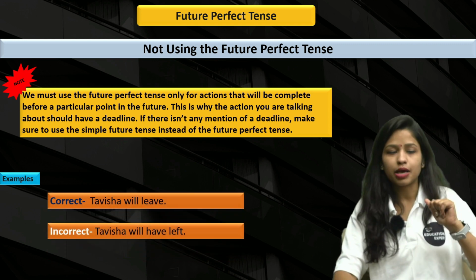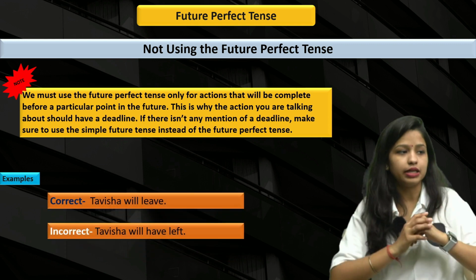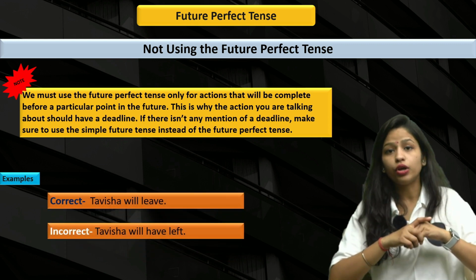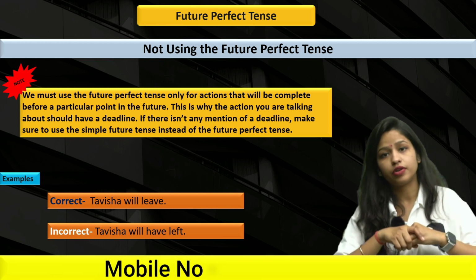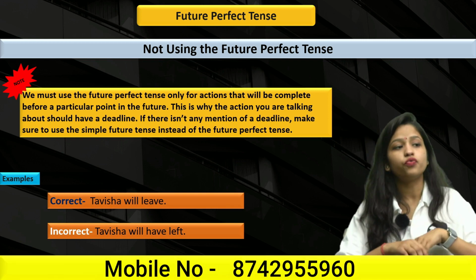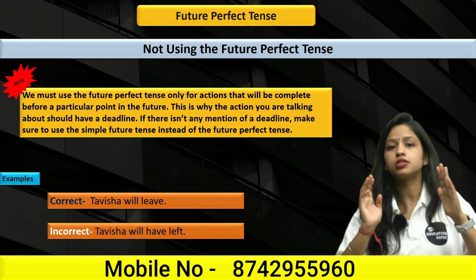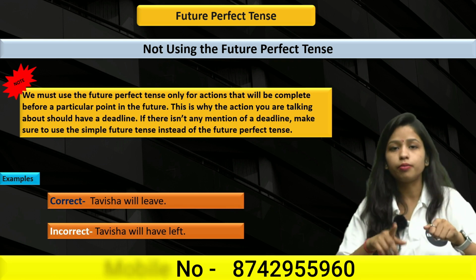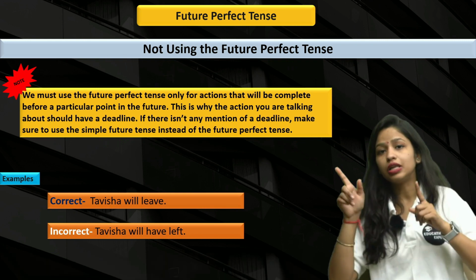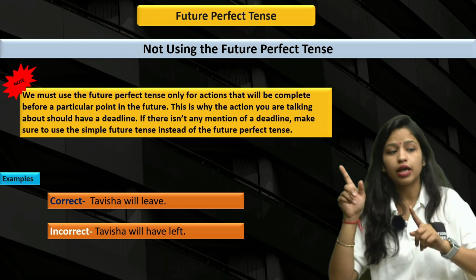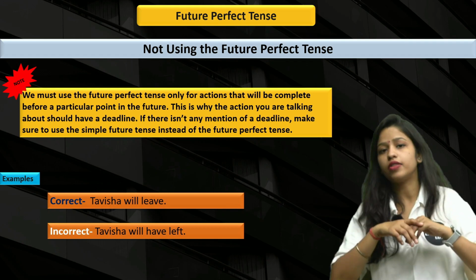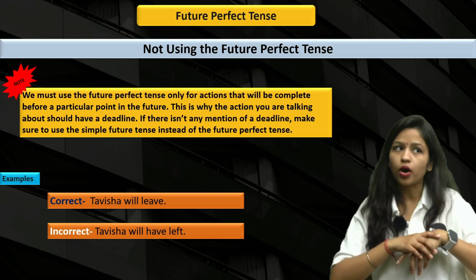Let's see one example so that you can get the idea. Tavisha will leave, Tavisha will have left. If you notice in this sentence, we don't have any deadline. So that's why we should use simple future tense here. So the correct one will be Tavisha will leave, not Tavisha will have left, right? So the first one is correct. I hope now this is clear for you.